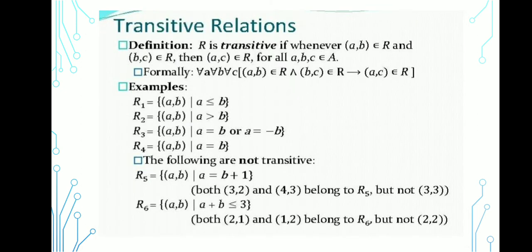Next is transitive relation. R is transitive if whenever (a,b) belongs to R and (b,c) also belongs to R, then (a,c) also belongs to R, for all a, b, c belonging to A. For example, we take R1 equals (a,b) where a is less than or equal to b. It is a transitive relation. The following are not transitive. For example, R5 equals (a,b) where a equals b plus 1. Both (3,2) and (4,3) belong to R5 but not (4,2).